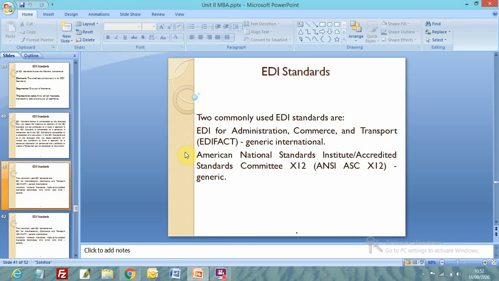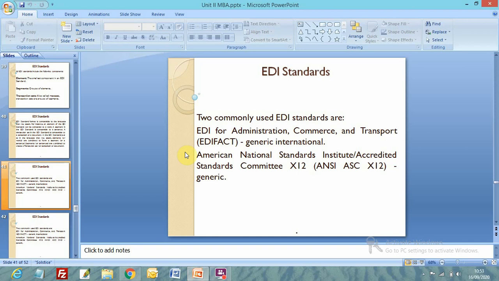Because correspondence related to the administration is also signed. And commerce, EDI related to commerce, business, and transport, EDI related to transport. These three areas are covered by EDIFACT, or generic international.